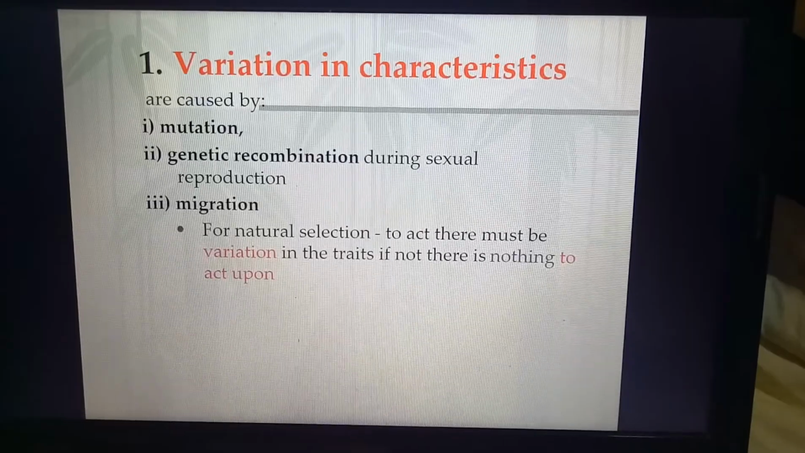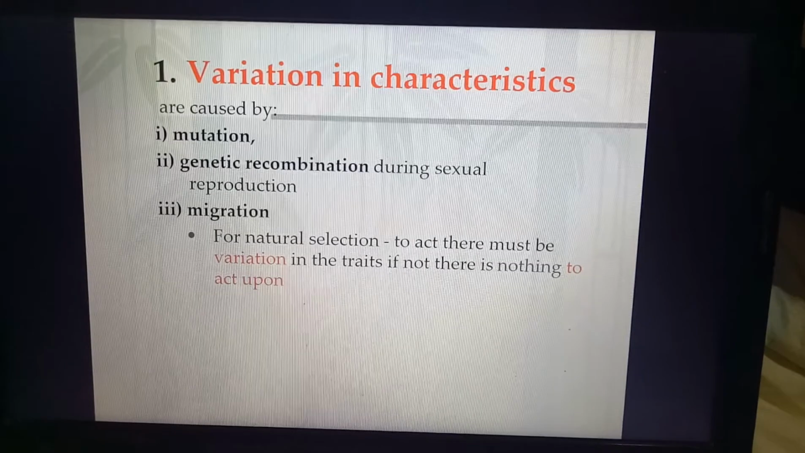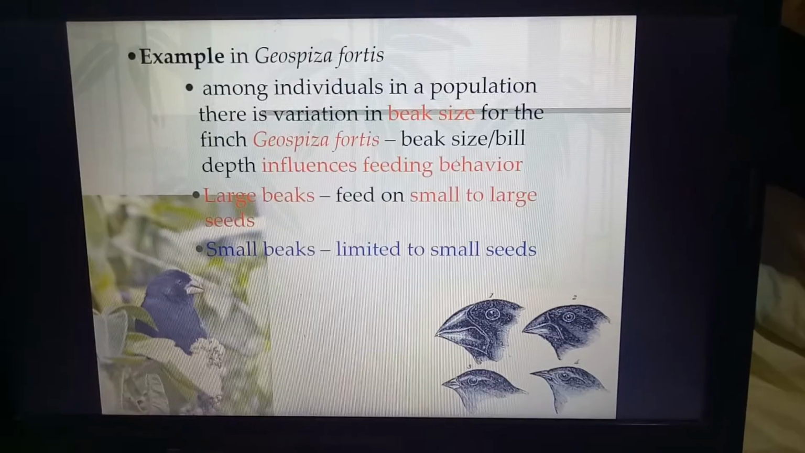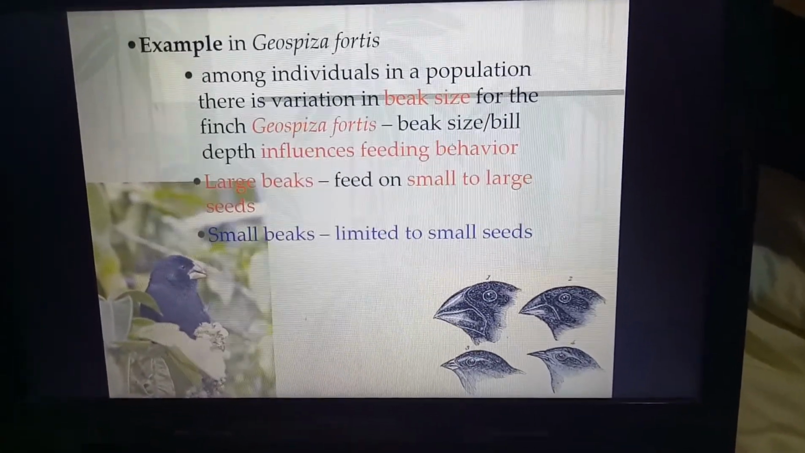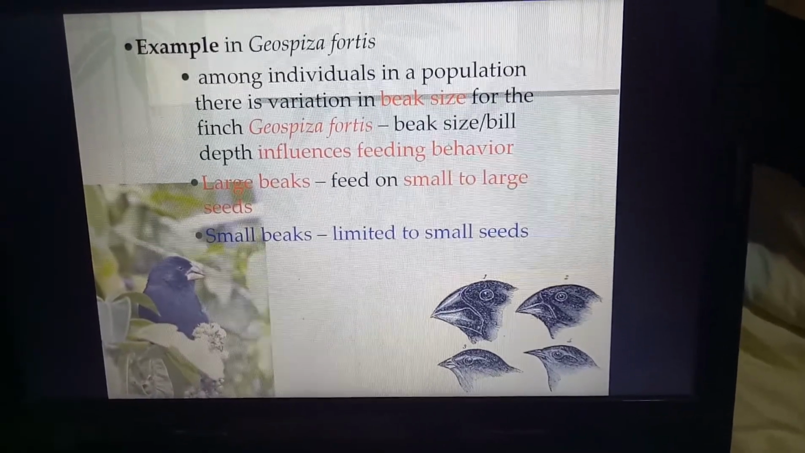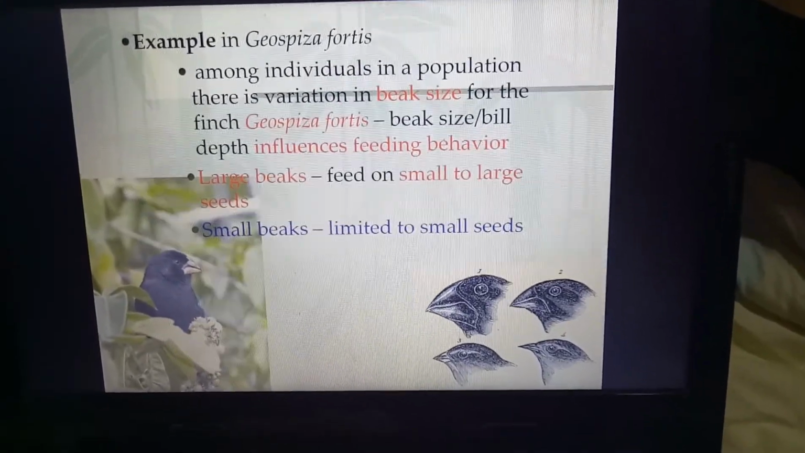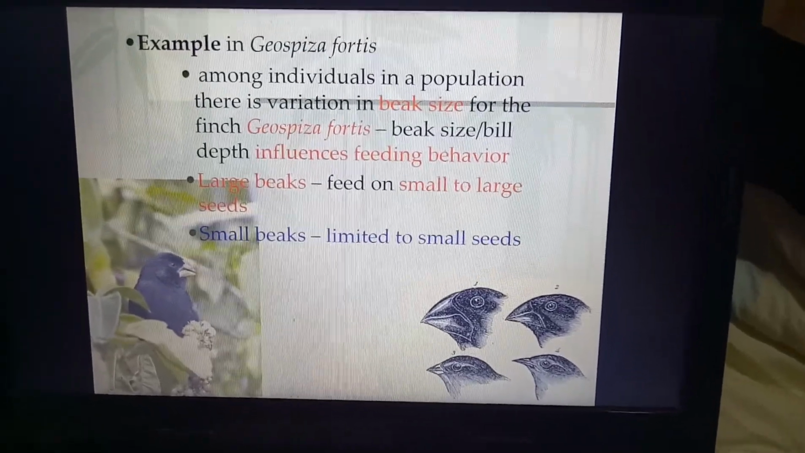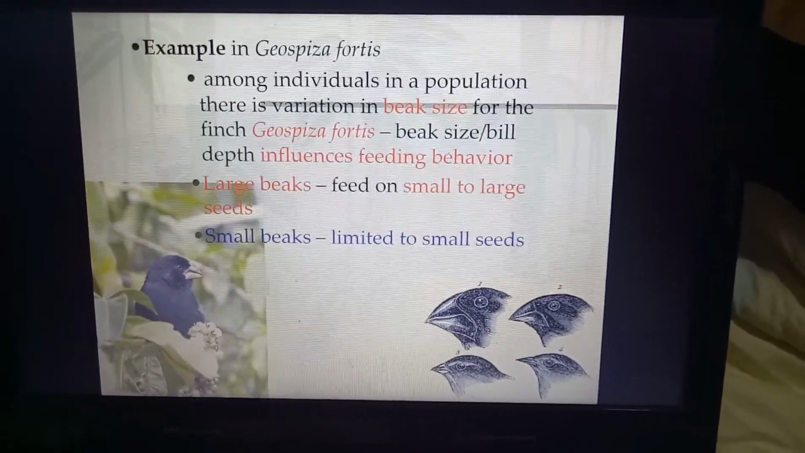Okay, for natural selection to act, there must be variation in the trait. If not, there is nothing to act upon. Okay, for example here, this is about beak size of the birds, in Geospiza fortis type of birds. So if you look at that, among individuals in the population, there is a variation in beak size, the small one and the big one. The large beaks can only fit large seeds, whereas the small beaks are very limited to the small seeds only.